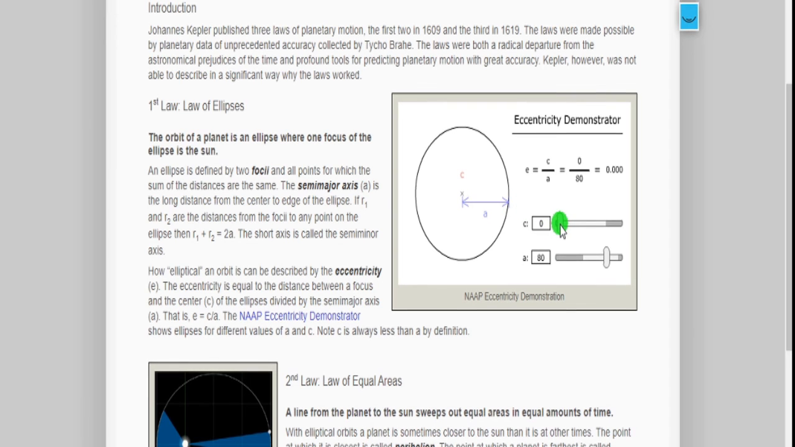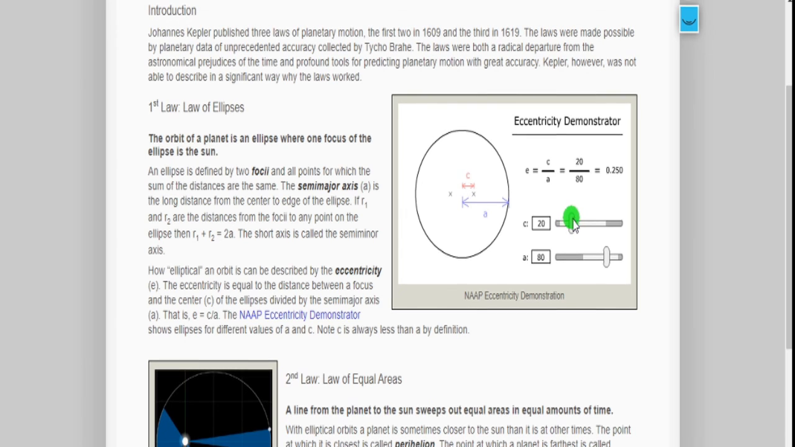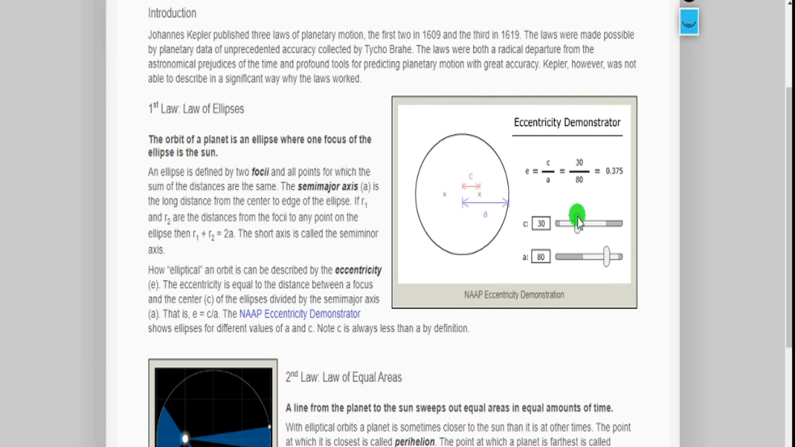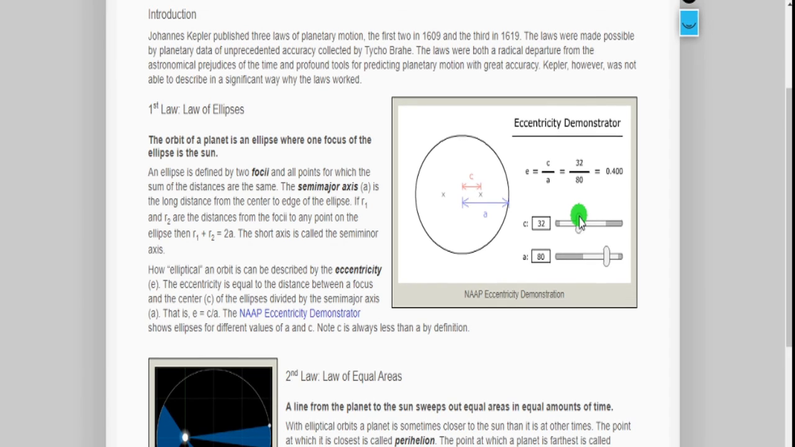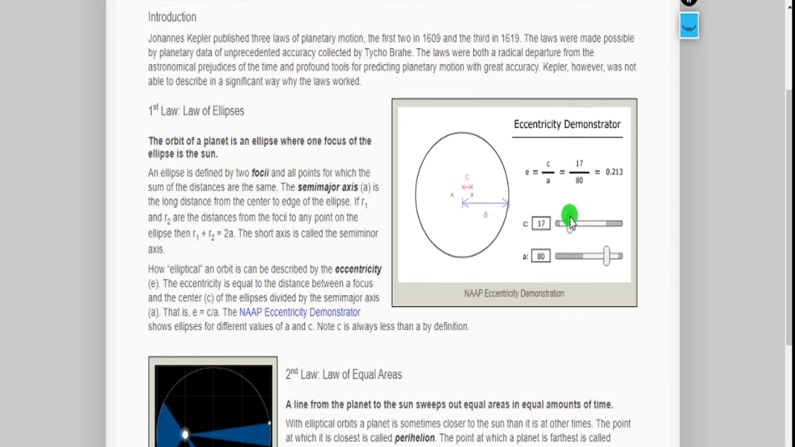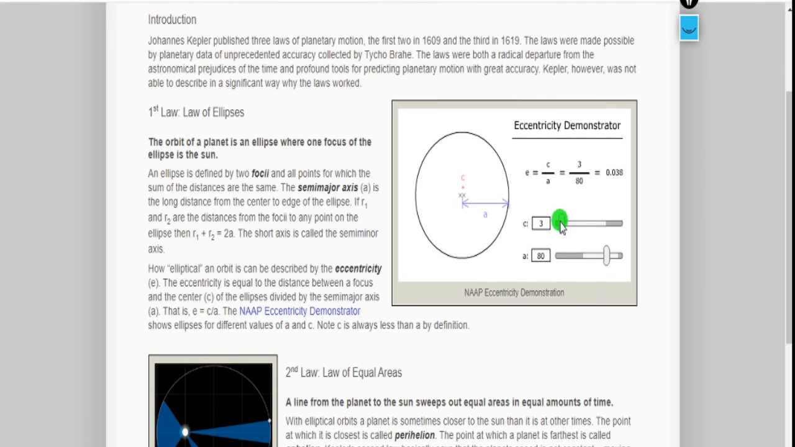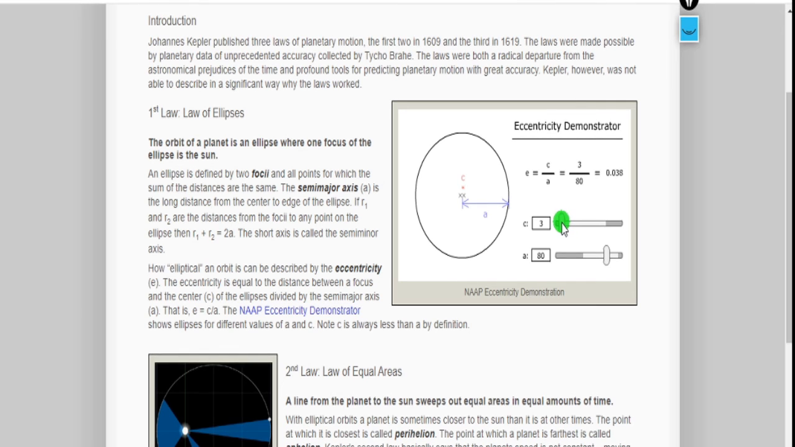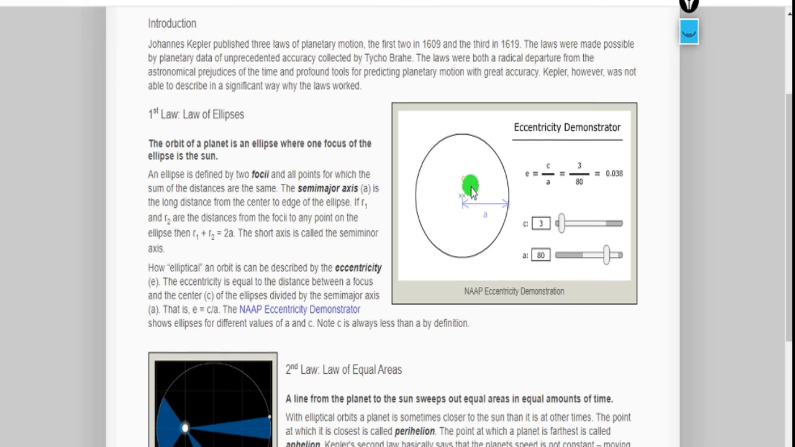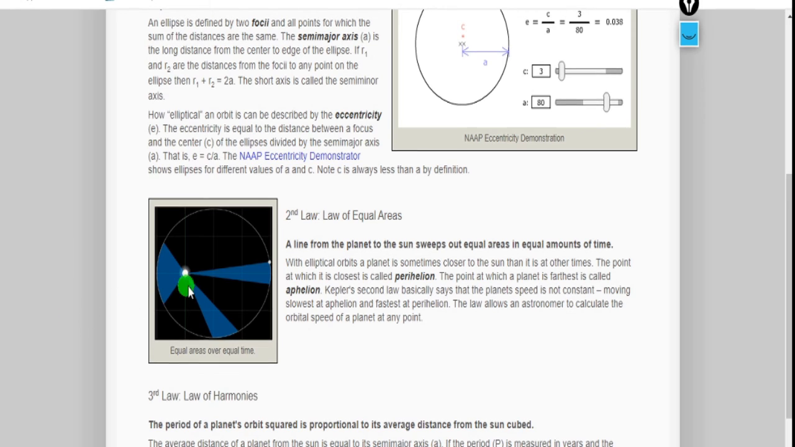If we slowly increase c, see how the shape is changing. Earth has an eccentricity of 0.005. That means it is not a perfect circle, it is almost in this shape. That means a little bit away from the center we have the focus. So this is how we can show the eccentricity.